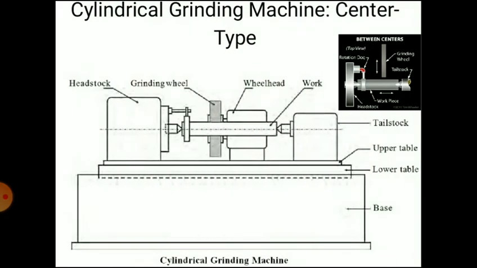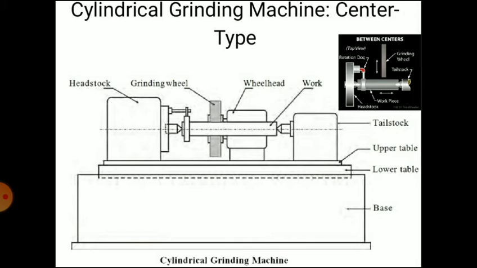You can see the diagram. There is a base. On the base there is a lower table. On the lower table there is an upper table that is mounted. On the upper table there are T-slots on which you can fix the headstock and the tailstock.